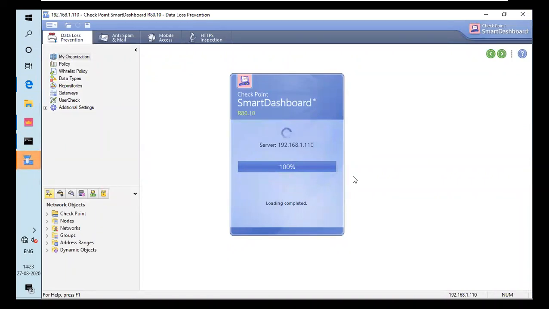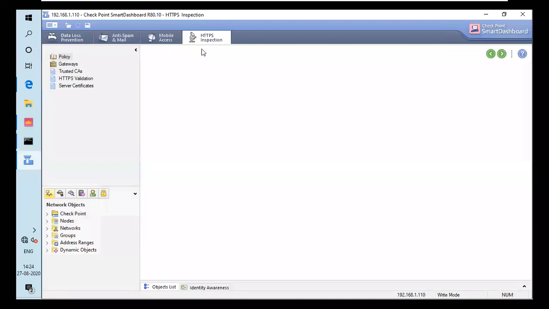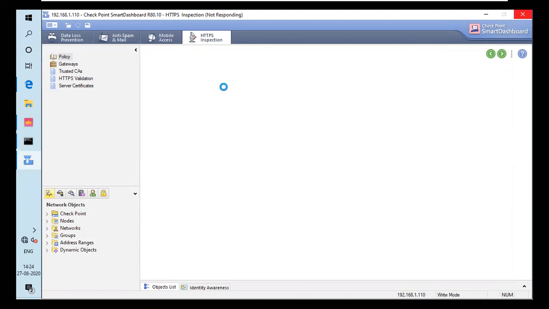Then you have to go to under HTTPS tab. Under HTTPS tab, you have to enable the content awareness blade. If someone is trying to download through HTTPS an exe file, you have to enable the blade in it. So for that, let it load first. And I will pause this video. Yeah, it's loaded. And now you have to go for HTTPS inspection. As you can see, I have a default, one minute. I have a default value, default policy in this, and it's predefined rule basically,